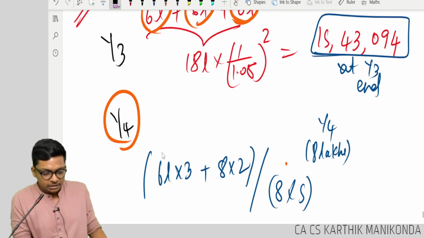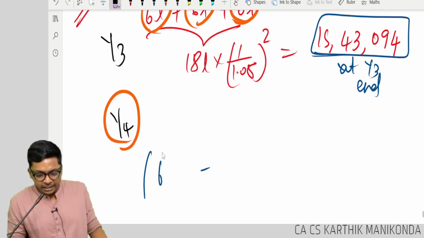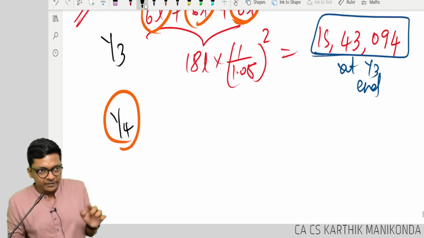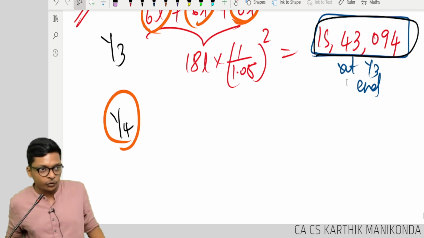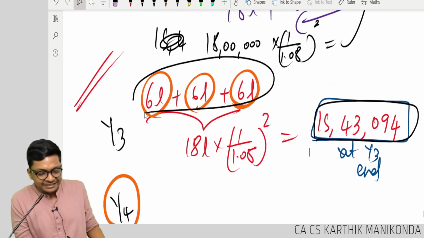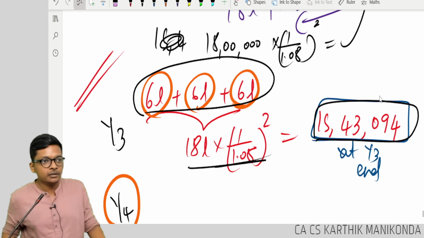That means, follow, in year 4 ending, my provision now should be, how you got 15,43,094? You did 6 lakh plus 6 lakh plus 6 lakh and then present value.